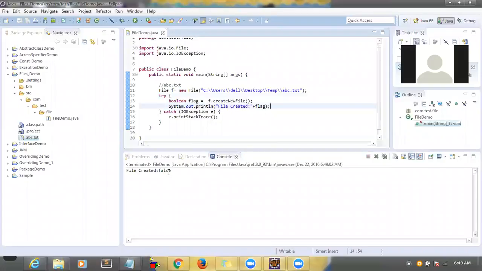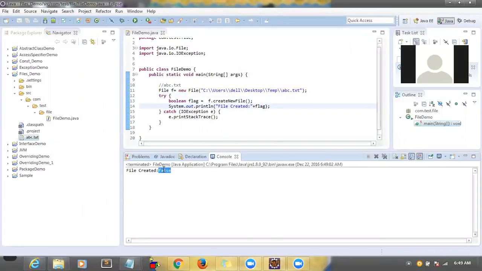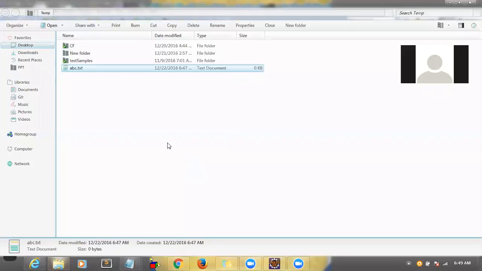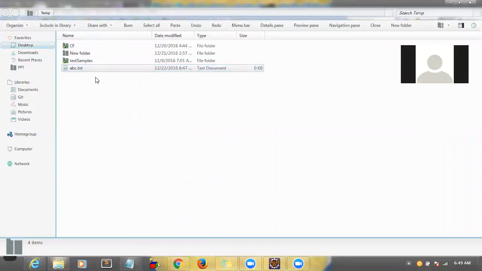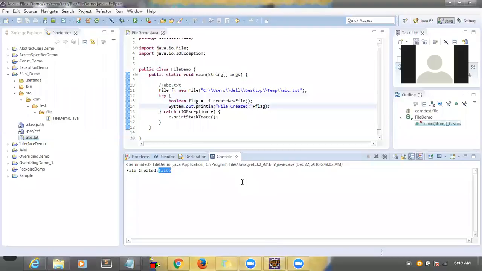Did you see here, false? Why? Because in this location, this file is already there, correct? In this location, this ABC is already there. So that's why it is not creating the file again one more time. So that's why we are getting this flag as false. Clear?